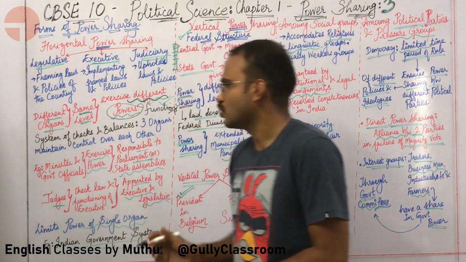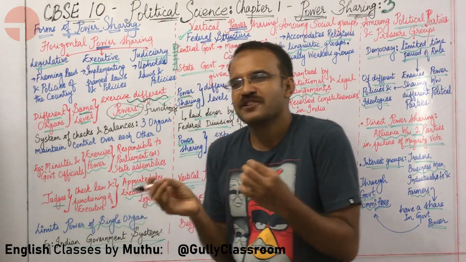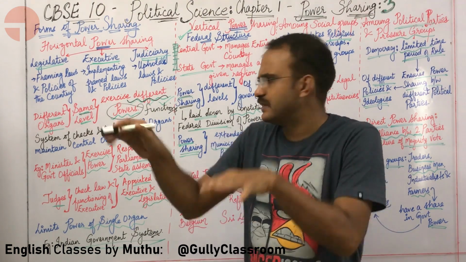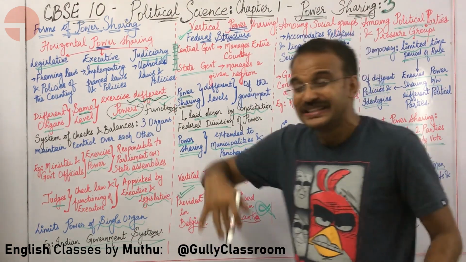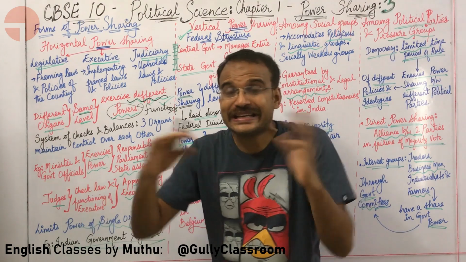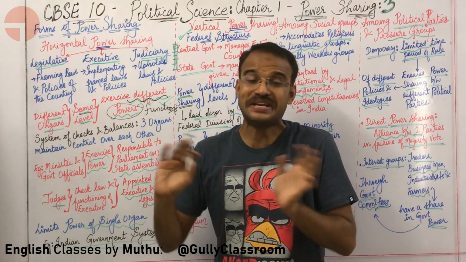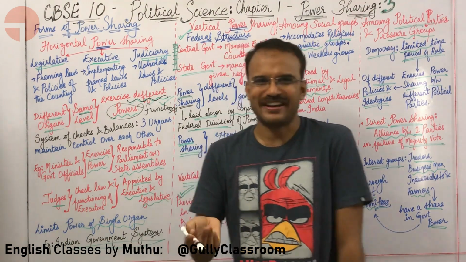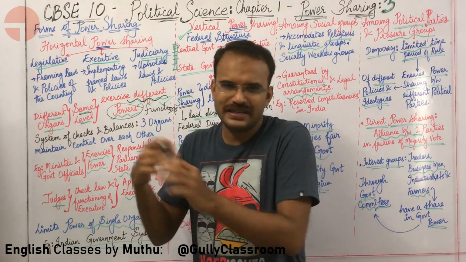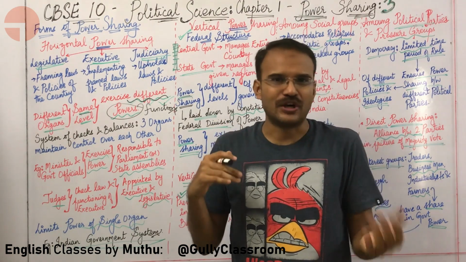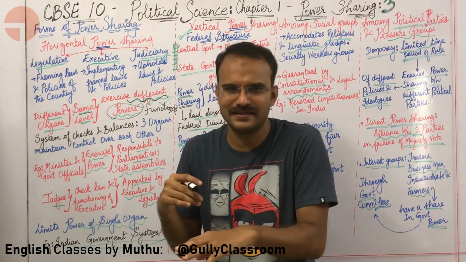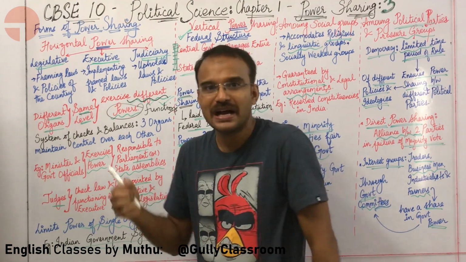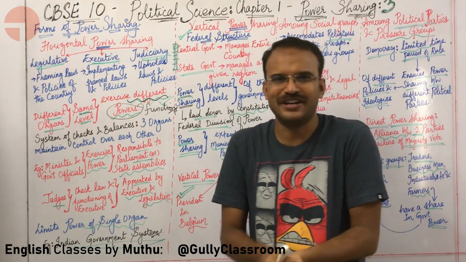Okay, so this works as a system of checks and balances. Sir, what is checks and balances? There are three organs of the government, and they maintain control over each other. Just like rock, paper, scissors. Am I right or wrong? Rock blunts, or breaks, the scissors. Scissors cuts the paper and paper folds the rock. Am I right or wrong?